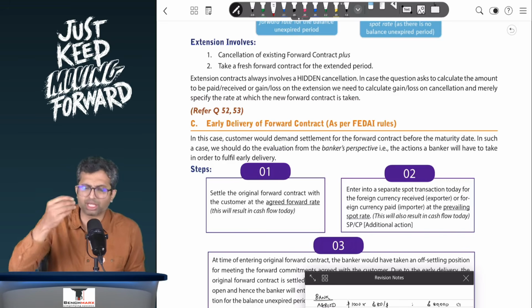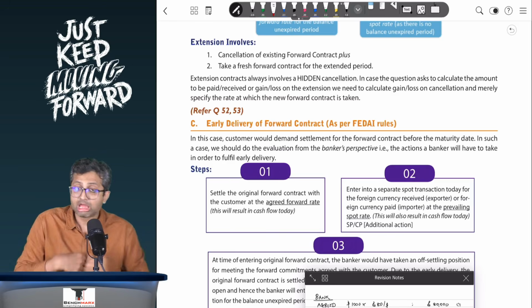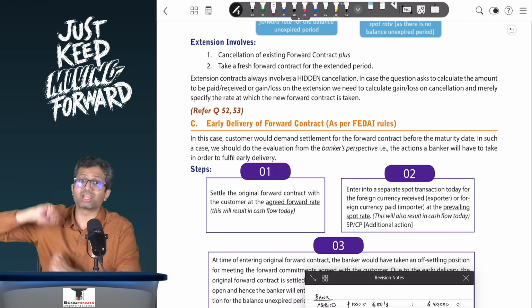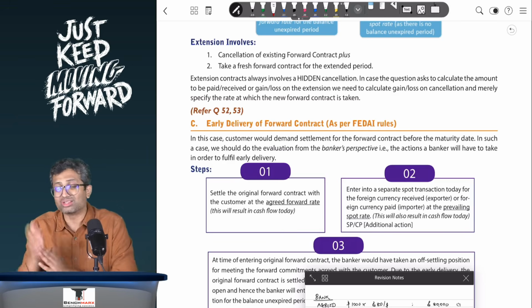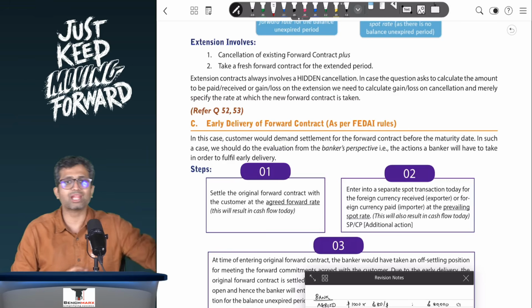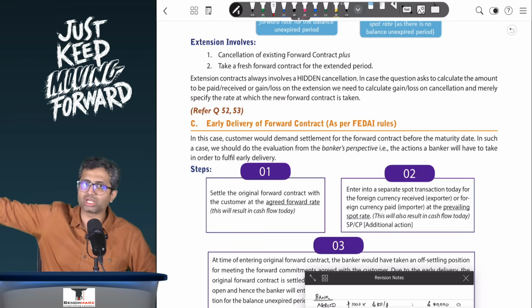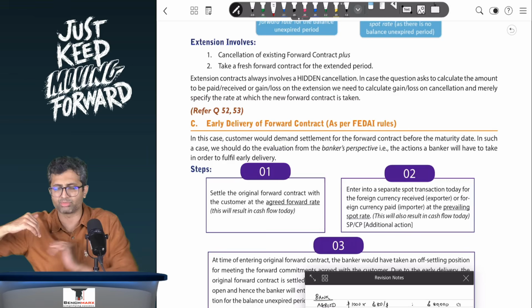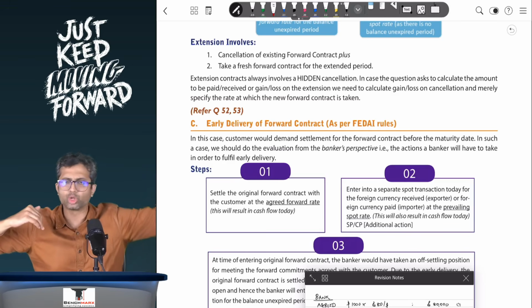So there will be a spot sell of the dollars in the interbank market, where the bank is like every other customer, going to some other dealers and trying to sell the dollars. However, conceptually, FEDAI has to understand that the banks would have covered the transaction. If I have a transaction with a particular exporter where I'm going to get the dollars on 31st March, the bank might have entered into a cover deal to sell those dollars on 31st March.